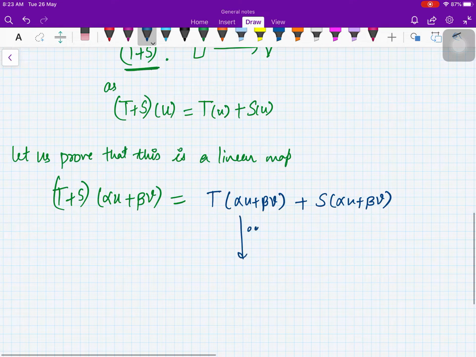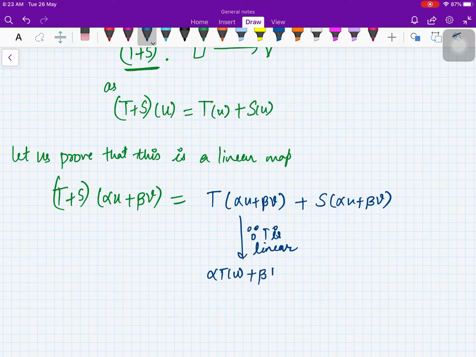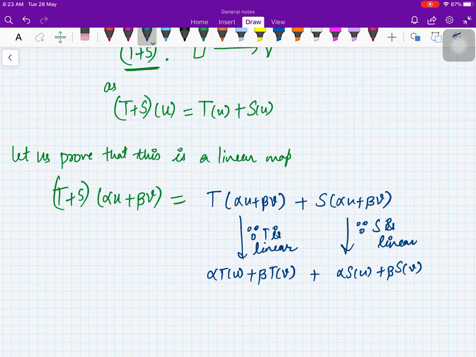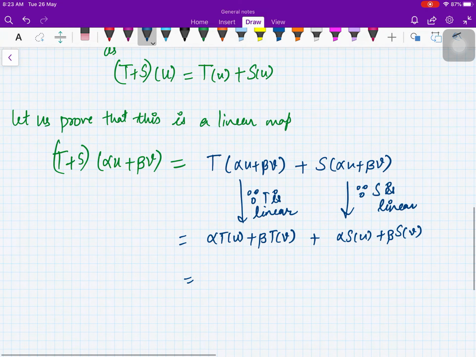Now because T is linear, this will be equal to alpha T of u plus beta T of v, and because S is linear, plus alpha S of u plus beta S of v.